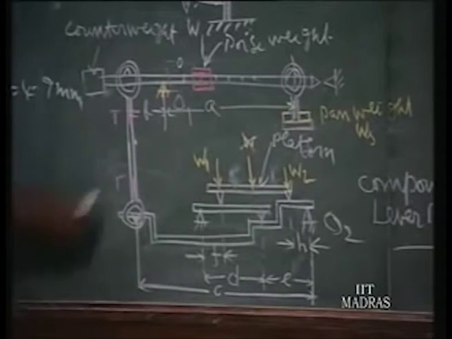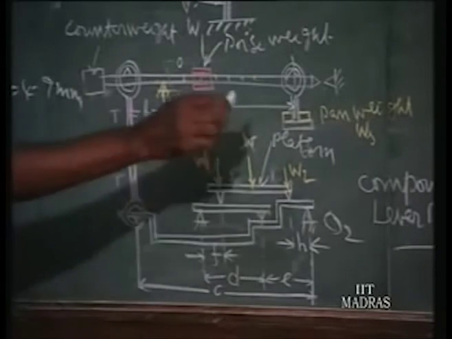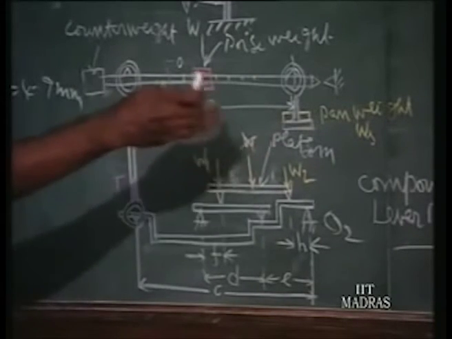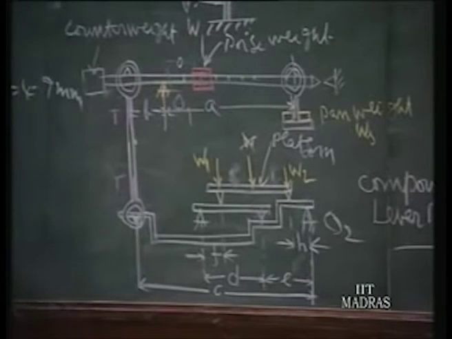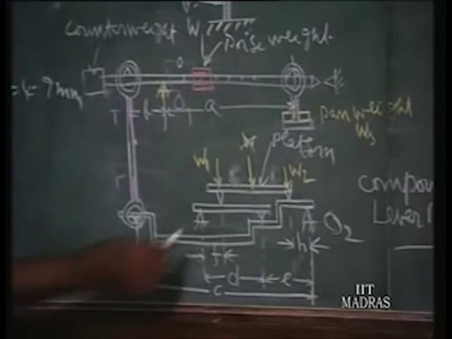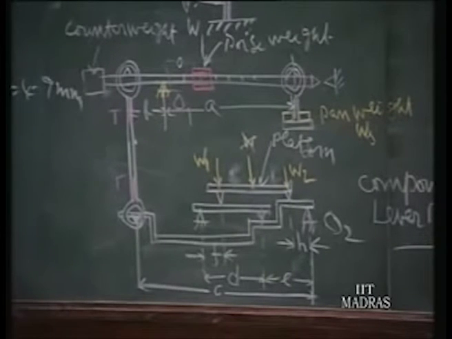Now suppose we want to measure. We have pan weights for every 10 kilogram. Between 10 kilograms, say 1, 2, 3, 4 or 11, 12, for 1 kilogram force we should have a reading here. For that purpose, let us assume a weight of 1 kilogram force here. That is W minimum, assumed as 1 kilogram force. What should be the poise weight here? That we have to find out.